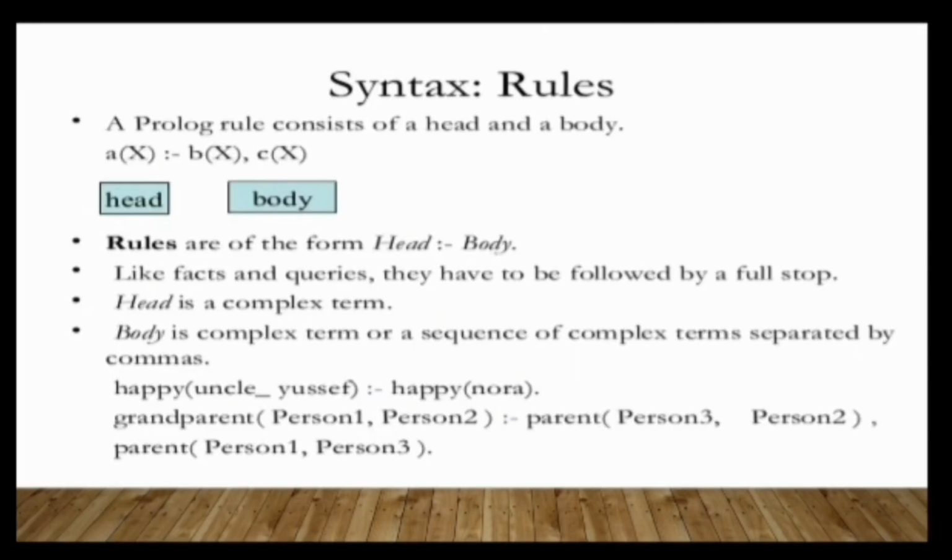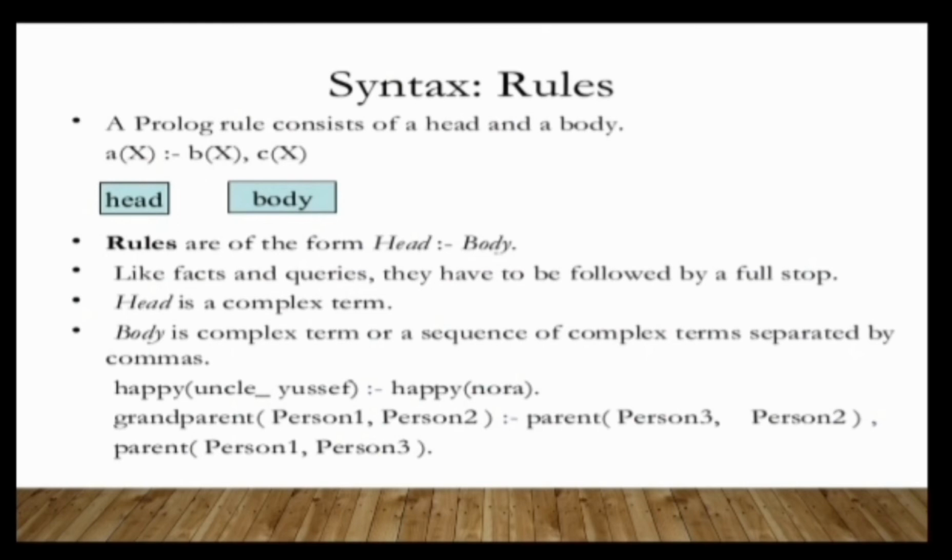Then syntax for the rules. A Prolog rule consists of a head and a body. As you can see here, head A of X, and then body B of X and C of X. So rules are of the form head and body. Like facts and queries, they too have to be followed by a full stop. The head is a complex term and the body is a complex term or a sequence of complex terms separated by commas. As you can see in the example, A of X, then B of X, comma C of X. So the body is a complex term or a sequence of complex terms.